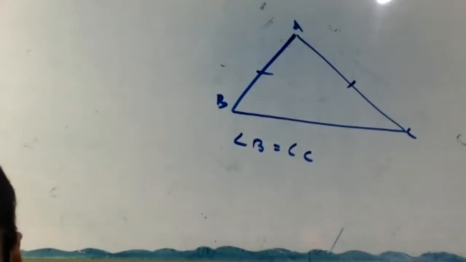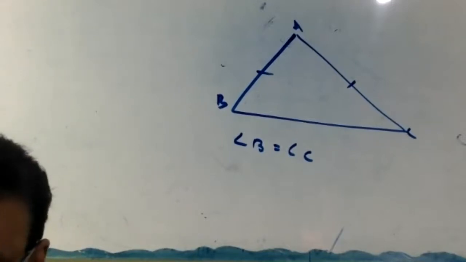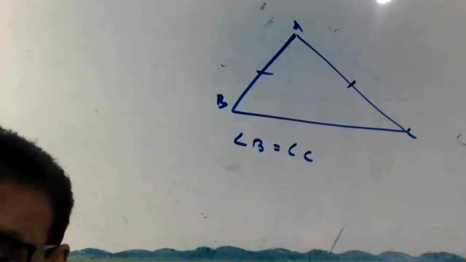I think you learned this last year in class 7, right? Angles opposite to equal sides are equal. Okay, this is the one.